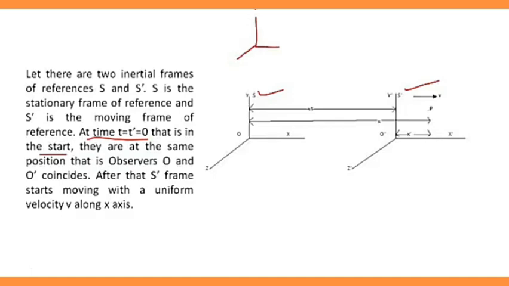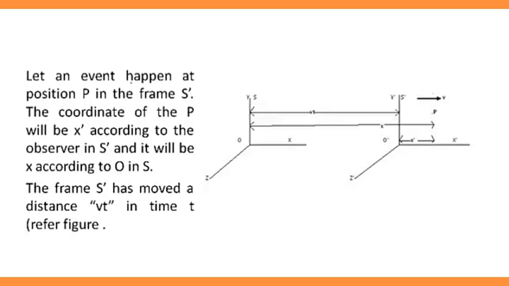Time t equals t dash equals 0 means these two frames can be anything. There may be two cyclists, two bikers, or two persons having cars. So this is frame S, and this is frame S dash, and initially they are at the same position. After that, the S dash frame starts moving with a uniform velocity v along the x-axis. Here you can see that this frame starts moving with the uniform velocity v along the x-axis.